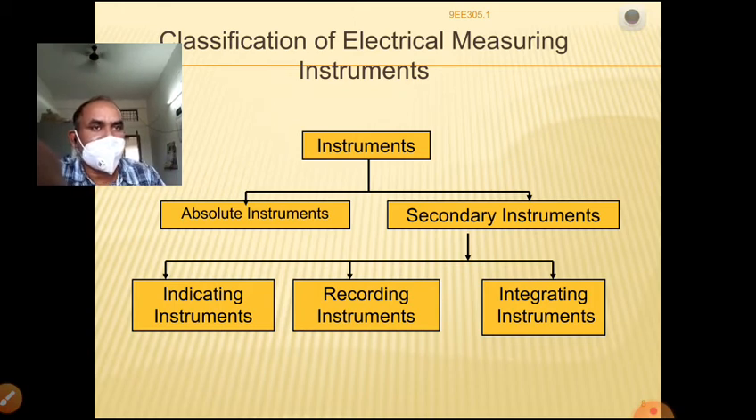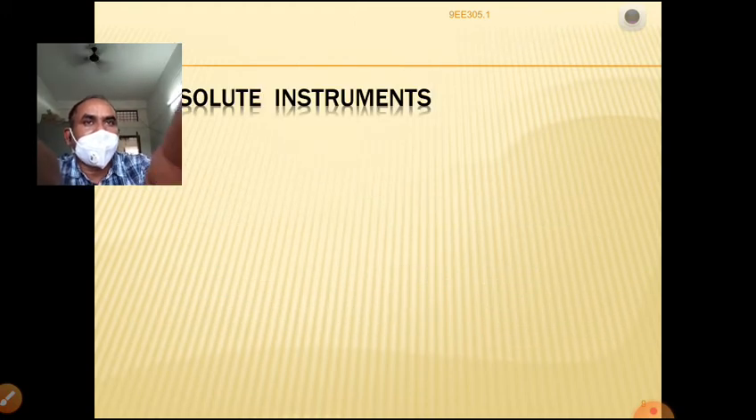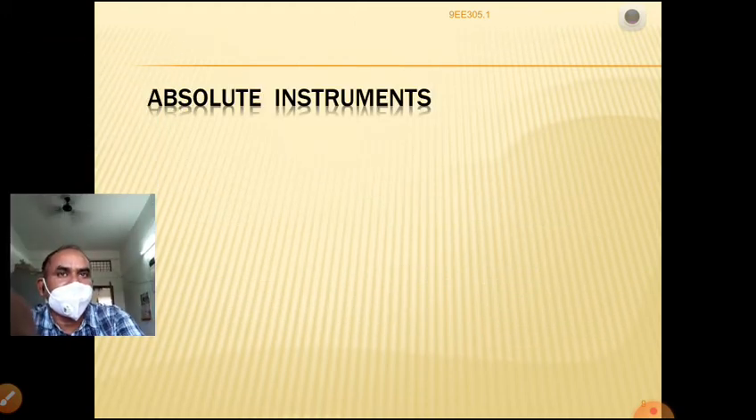The example of an integrating instrument is the energy meter, the recording instrument is the seismograph, and the indicating instrument is the speedometer. And let us see the absolute instruments.